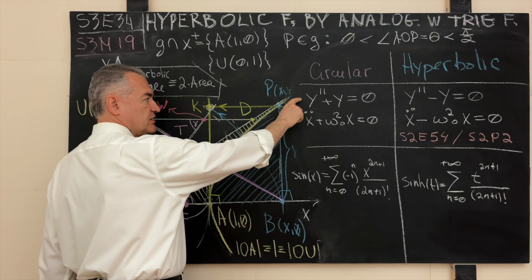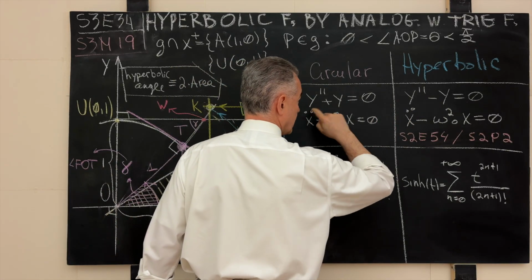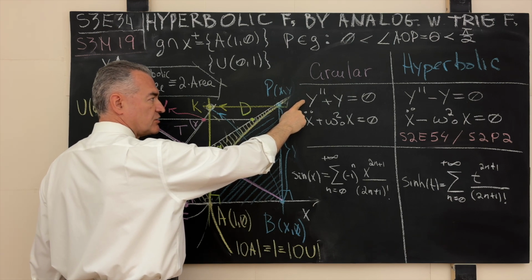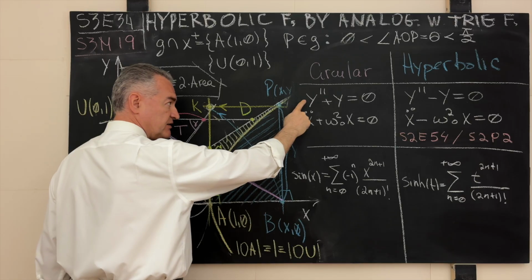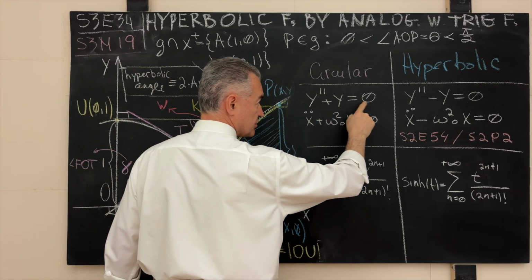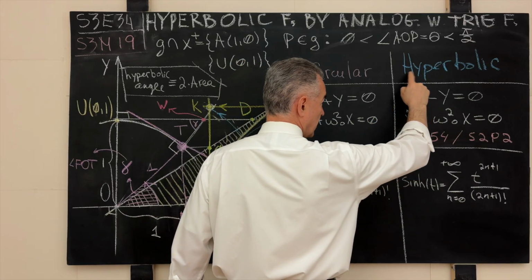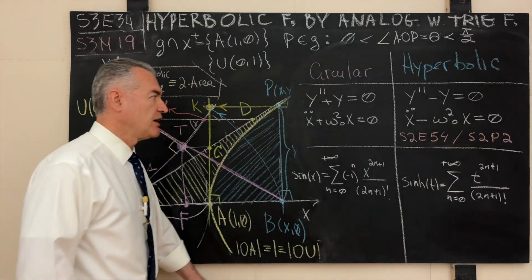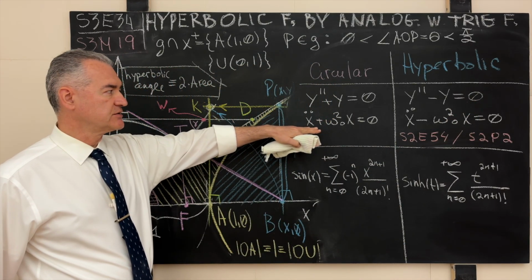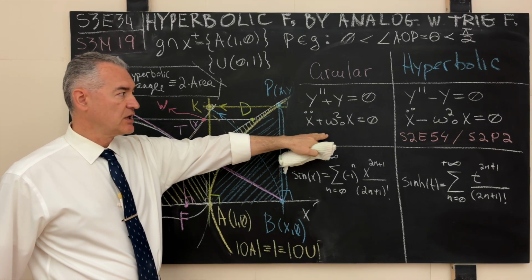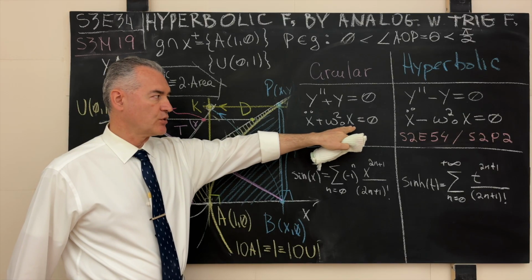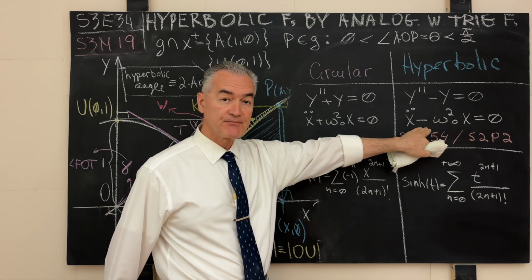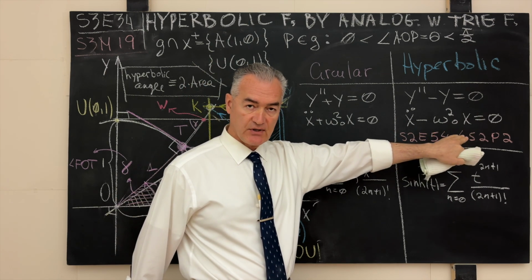The other way is to define these functions through the so-called differential equations. For example, the circular functions sine and cosine satisfy this differential equation. This is how the mathematicians will write it. The second derivative of a function plus the original function itself vanishes. And the hyperbolic equivalent will be the second derivative minus the function itself vanishes into 0. In physics, we will write it slightly differently. The second derivative, designated with 2 dots, plus omega squared x will be 0 again. And this is the circular case. And in the hyperbolic case, there will be a difference between the second time derivative and the function itself.